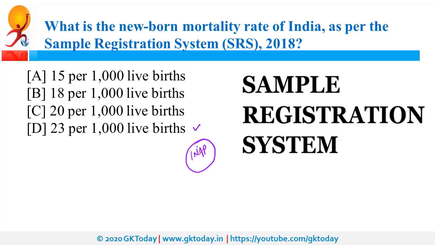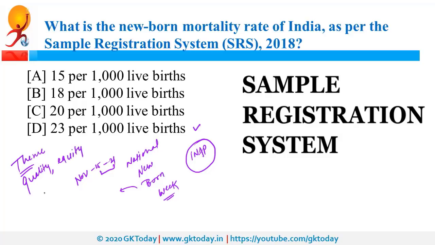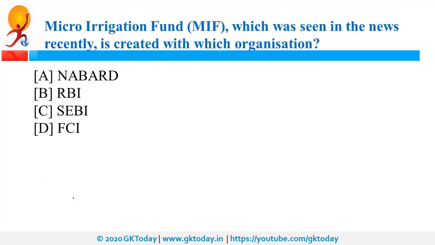It is India Newborn Action Plan targets. It is important to note that every year National Newborn Week is celebrated, and this time it was celebrated from 15th of November to 21st of November, and the theme was quality, equity and dignity for every newborn at health facility and everywhere. So this was the theme.